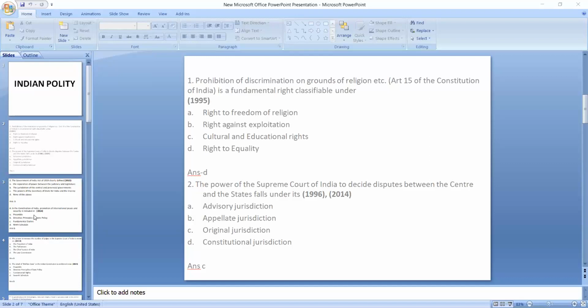So while studying about the bodies, that is Election Commission, UPSC, Central Information Commission, Attorney General of India, National Commission for STs, SCs, while going through these bodies, you try to remember that it's a constitutional body or statutory body. Then you try to remember the articles. Okay. Then you try to remember the committees that recommended those bodies. Then you go to the powers and functions of the bodies. Okay.